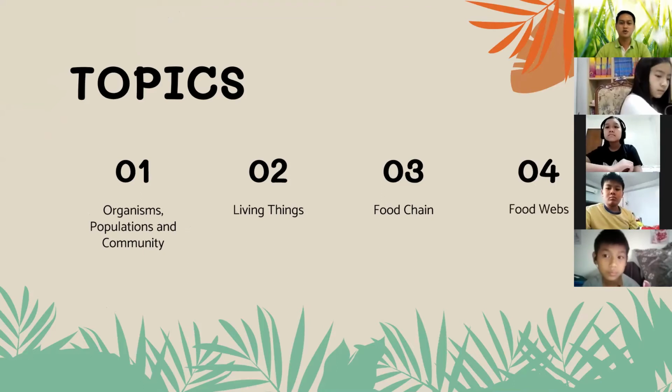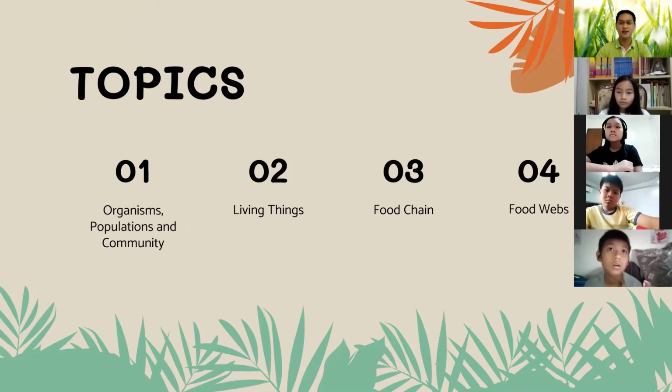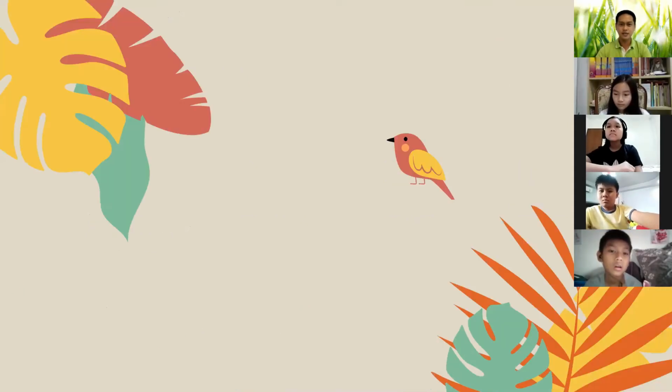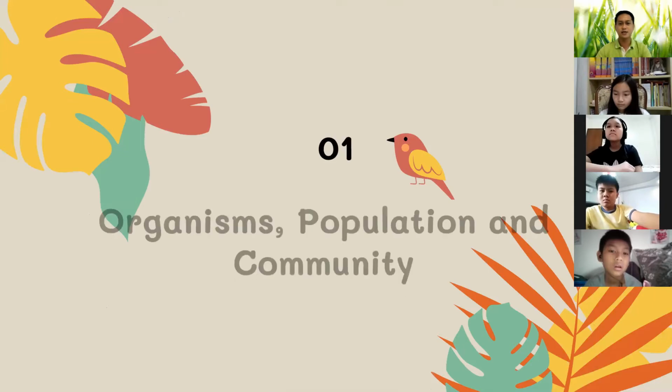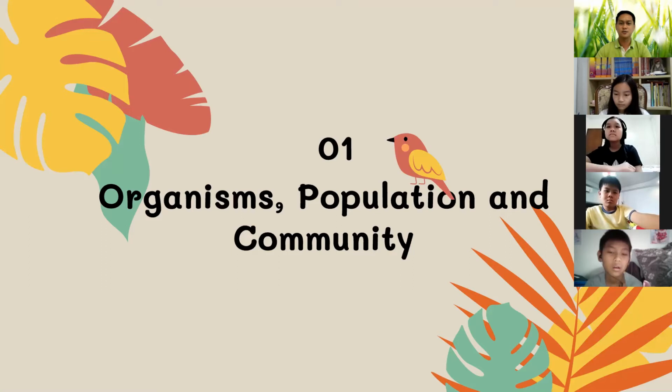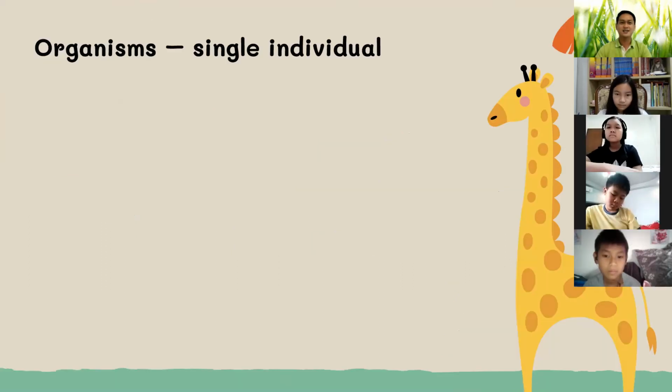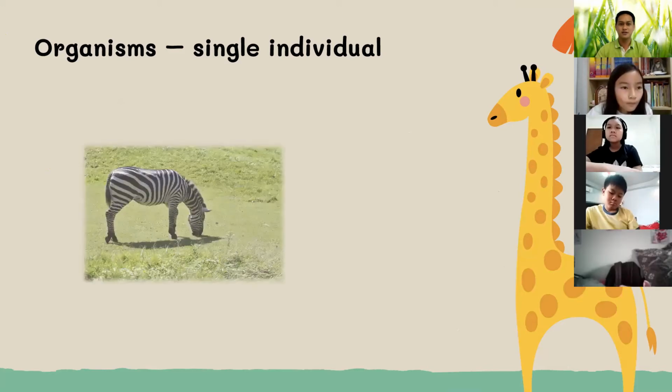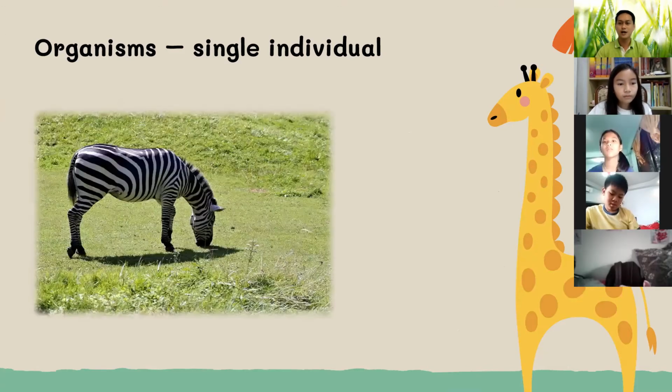So we will study four under this topic, the web of life. Let's start first with organisms, population, and community. Organism is a single individual. Single means only one.